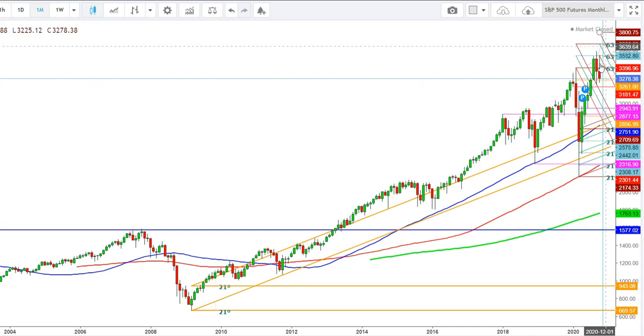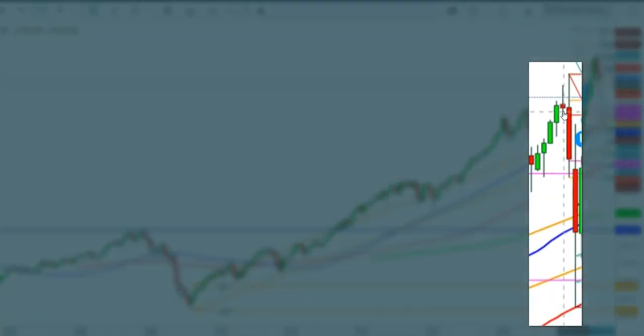Friends, here I find that this exhaustive candle could result in a sharp downward move, as we have already seen the impact of an exhaustive candle in a monthly time frame during the month of January 2020. Here you can see that this formation of an exhaustive candle resulted in a sharp fall in the S&P 500 futures when the S&P 500 futures tested the lows of 2301 on March 23rd.